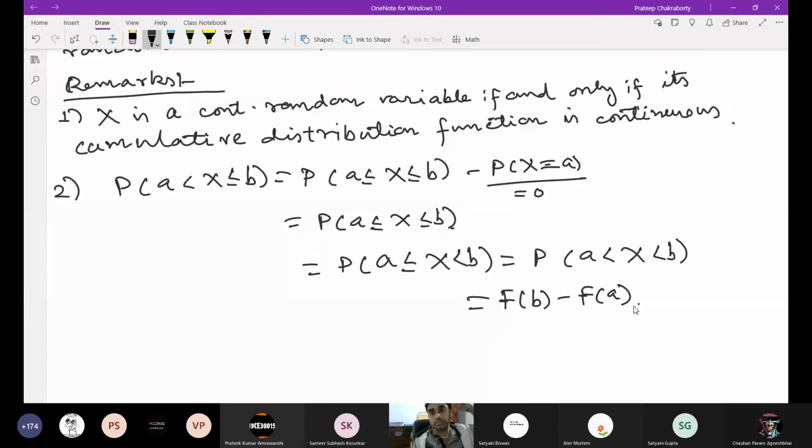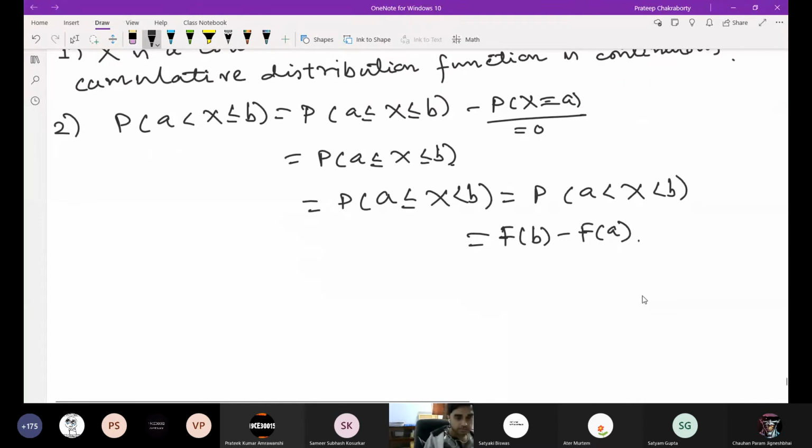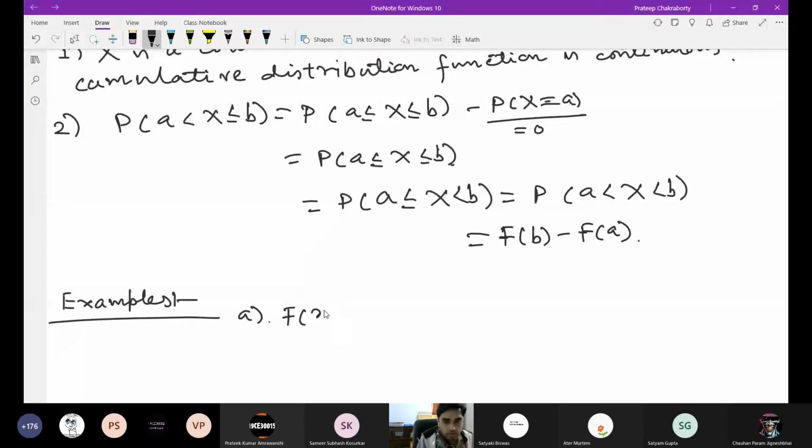So what are the examples of continuous random variables? We already saw two examples. All are continuous, you can see.